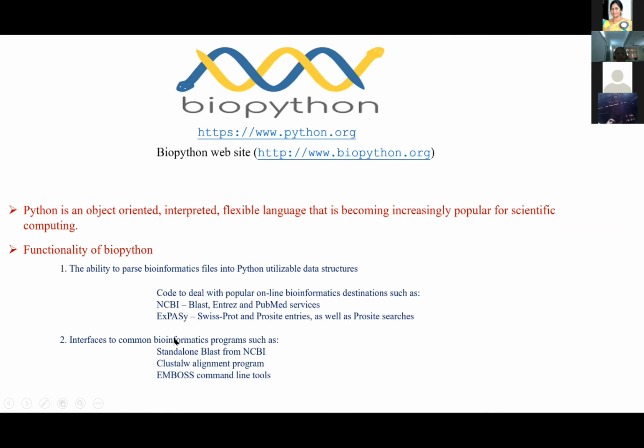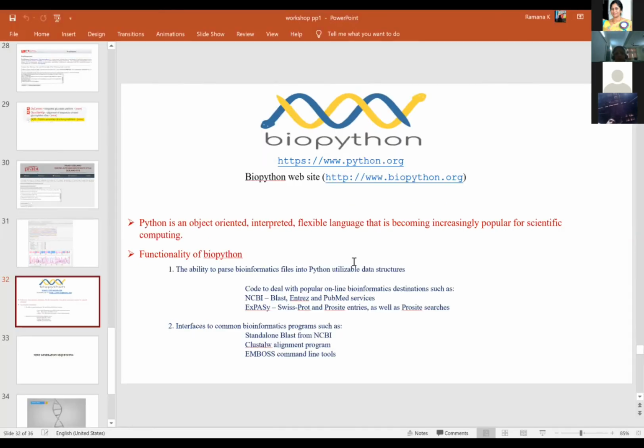You have packages, software, and codes that are already written, which are there in the cookbook and tutorial. You can use those codes and just practice with them. And in case you have to do it, it is in your own interest that you do the coding and get the sequences of interest. So here I'm going to show you how Biopython is done.